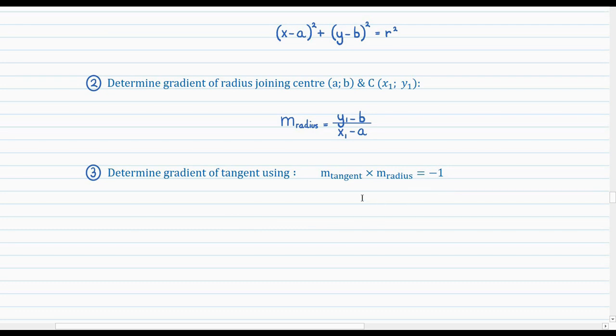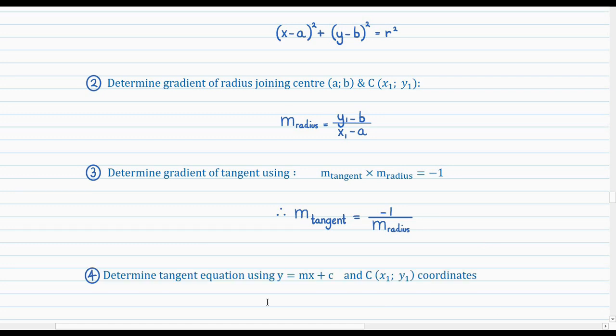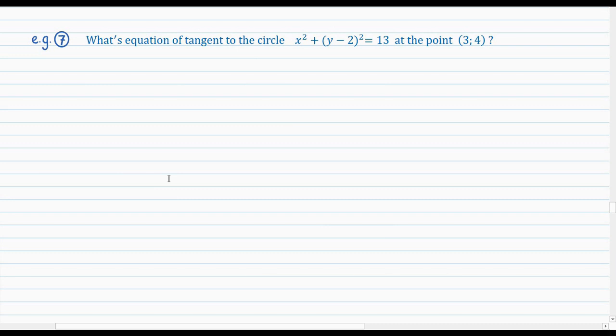So rearranging to make the tangent gradient the subject, you can get the tangent gradient by saying -1 over gradient of radius. Then it's just the final step, which is determine the tangent equation using y equals mx plus c, then subbing in the tangent gradient, which you just determined, as m, and then for the x and y coordinates, subbing in x1 and y1, which are the coordinates for the point at which the tangent touches the circle, at which point you just solve for c, and then you can get the whole equation. Here's an example.